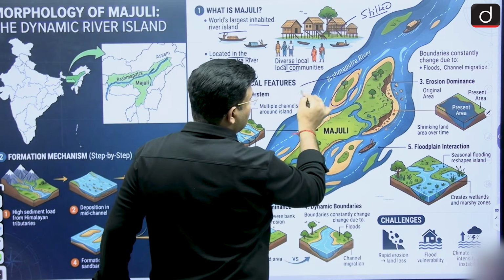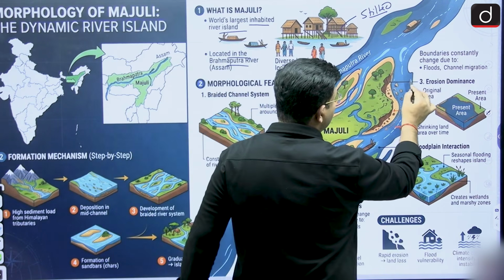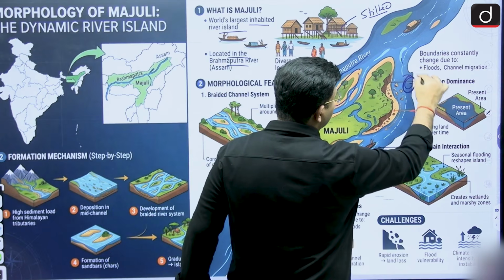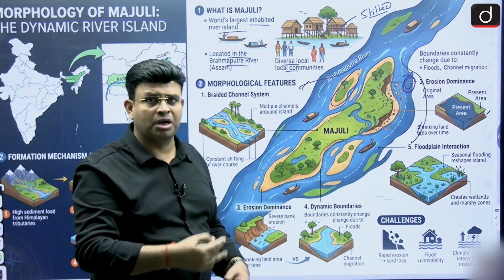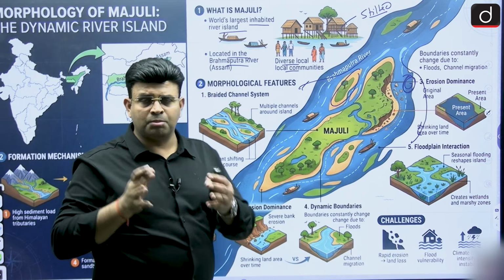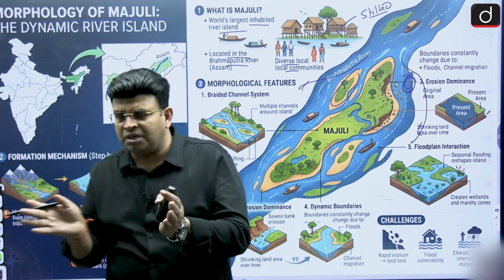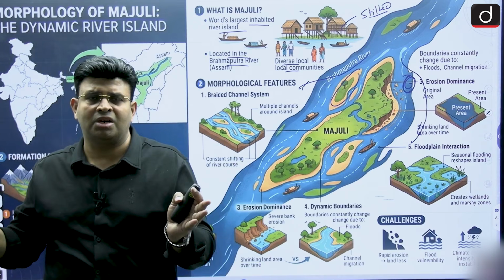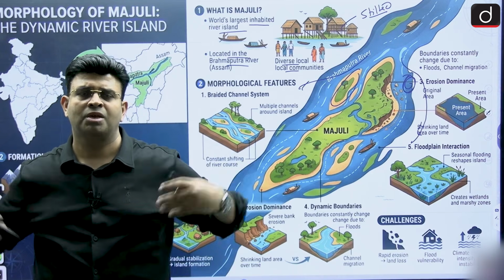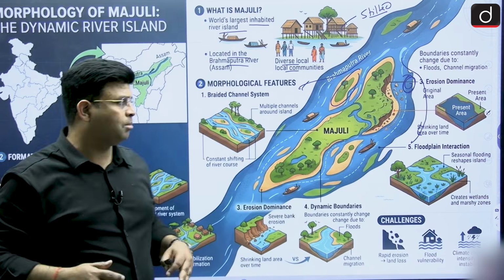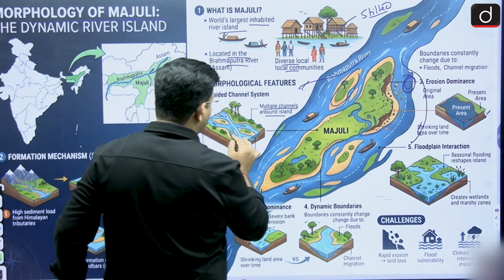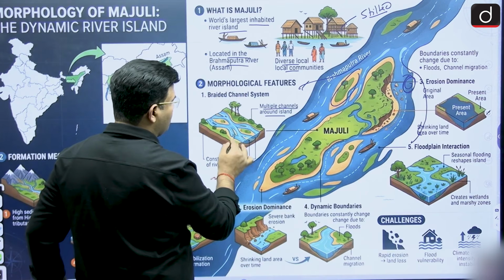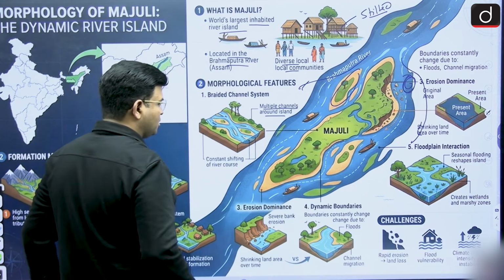Because of the formation of an island, the river will start taking a turn. If there is a formation of an island in this region, the river will take this turn and finally come again and meet. This is known as a braided channel. Because of the island formation, the water takes another direction, several channels develop, and further those channels again meet. This is a braided channel.